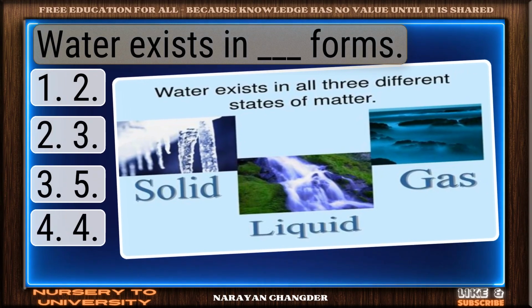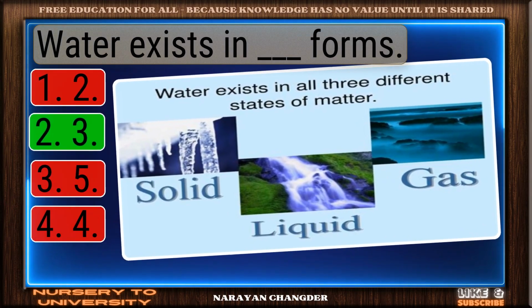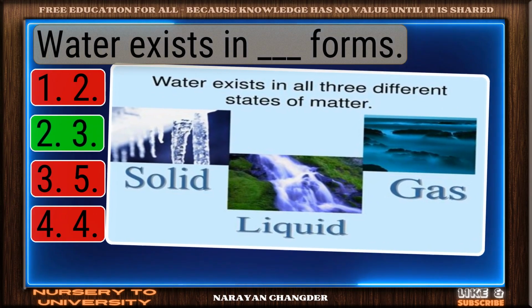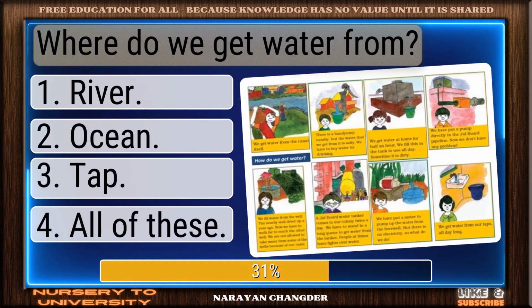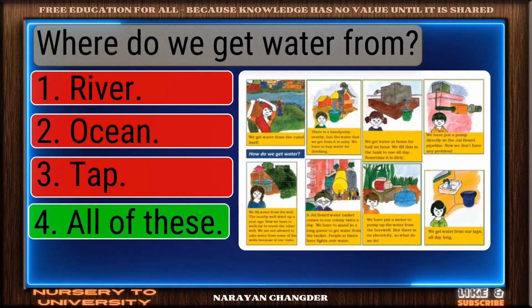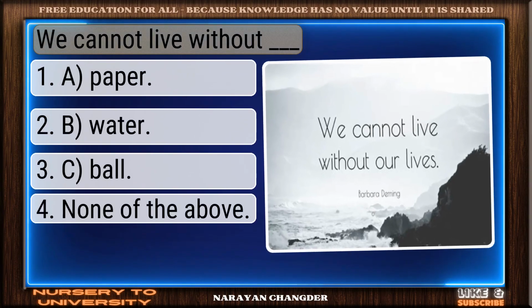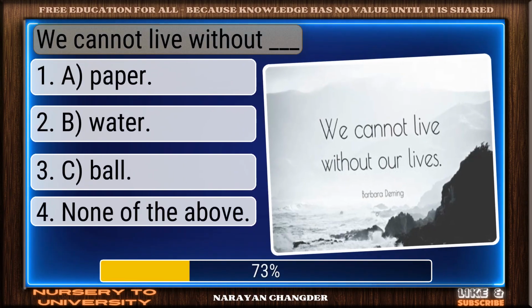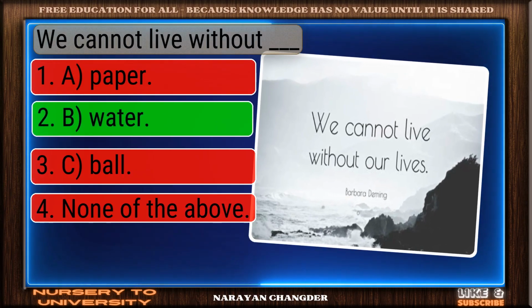Water exists in dash forms. You're right. 3 is the correct answer. Where do we get water from? Right again. All of these is a valid answer. We cannot live without dash. Bravo. B, water is the answer.